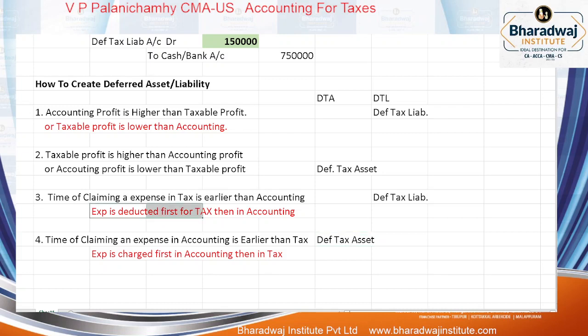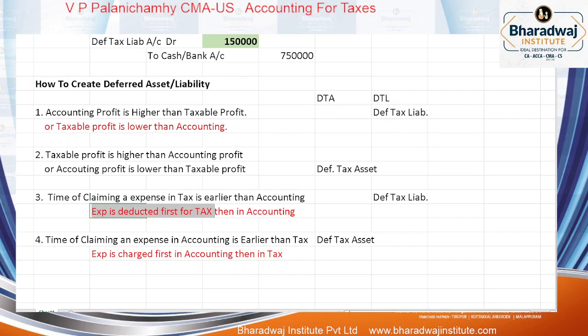Otherwise, if the expense is deducted first in tax, what happens? First, if you charge the expense in tax, which profit will be low? Taxable profit will be lower than which profit? Very simple.